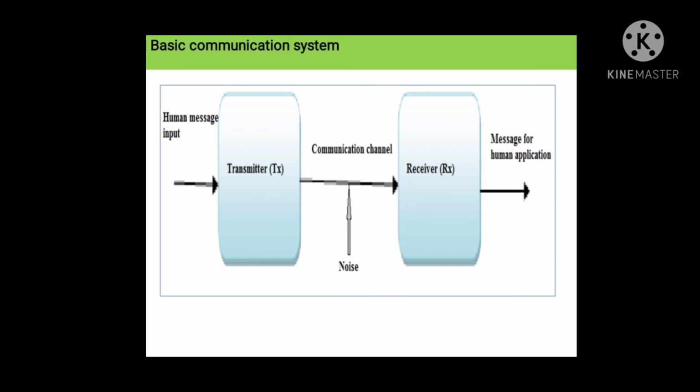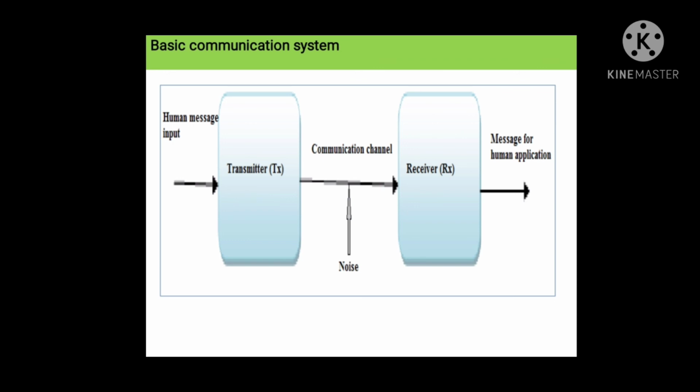At the transmitter side, human information is converted into the electrical signal, and at the receiver side electrical signals are converted into the original form, that is in the form of documents, audio signals, etc. So this is our basic communication system.